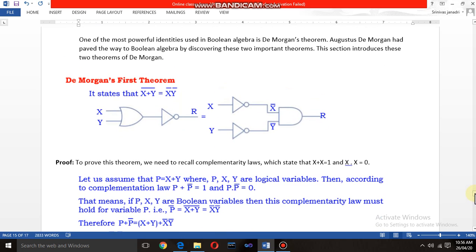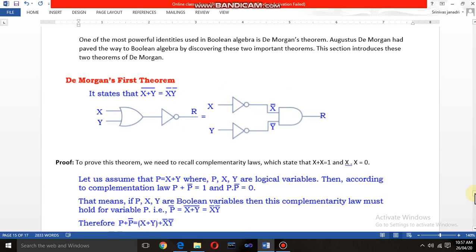These two theorems are also very important, and they are based on Boolean postulates as well. These two De Morgan's theorems are used to simplify Boolean expressions. You have to remember that Boolean postulates are the basic class, as well as the two De Morgan's theorems, in solving or simplifying Boolean expressions.